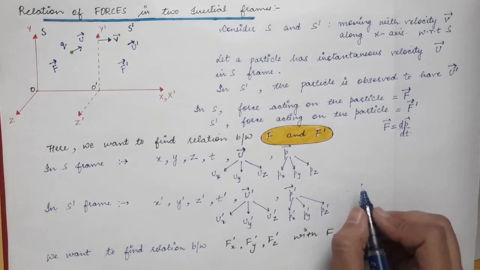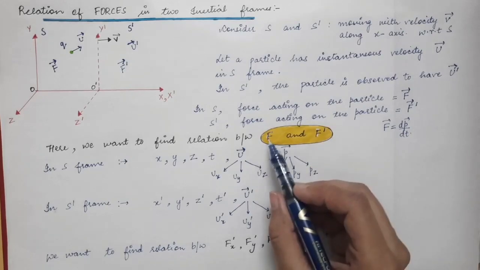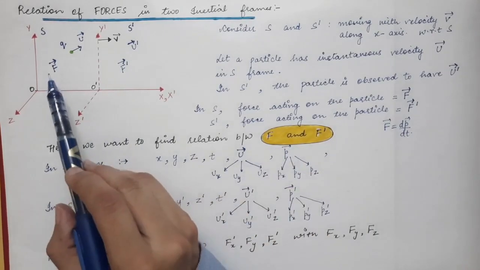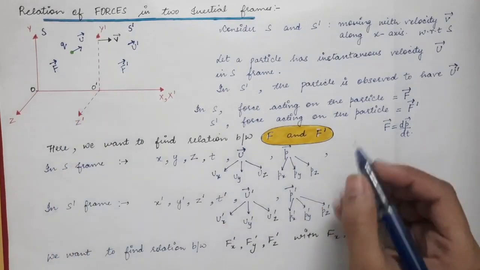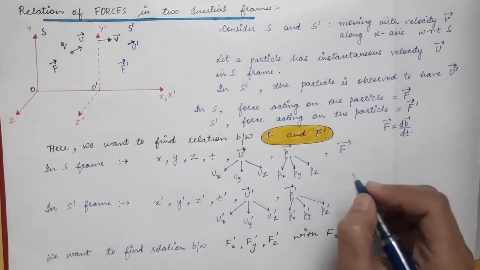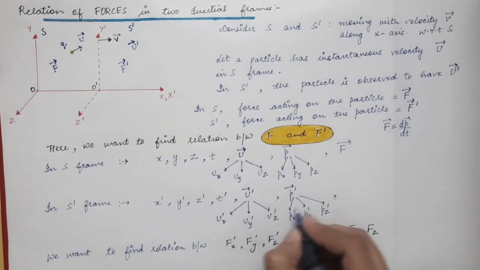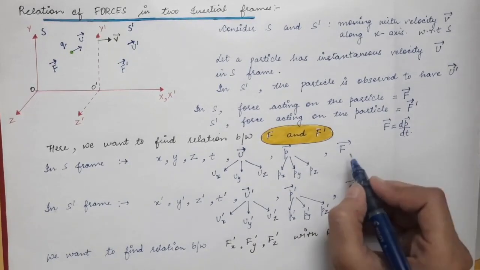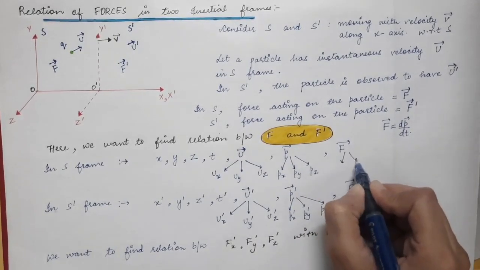And the last quantity that we measure is force in the two frames. In the S frame, the force on the particle is denoted by F vector, and the force on the same particle in S prime frame is represented by F prime vector. So this force also has three components.